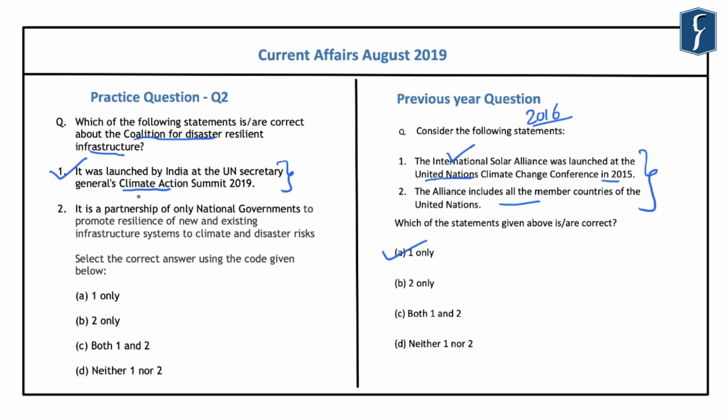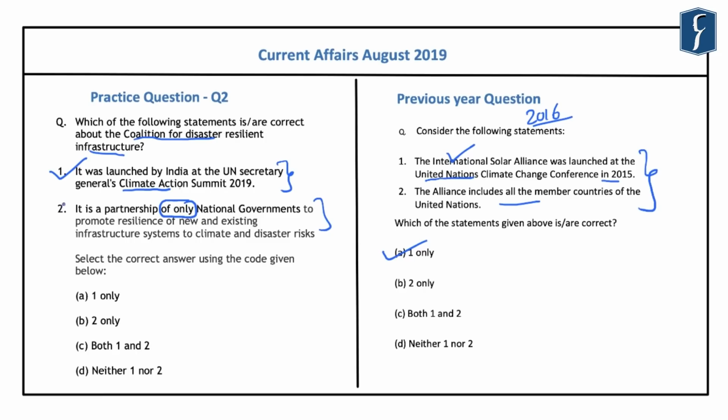Now the second statement reads that it is a partnership of only national governments to promote the resilience. So in this statement, the term only is very important to be noticed. And if you read about this Coalition for Disaster Resilient Infrastructure, you will find that it is a partnership of the national governments, the UN agencies, multilateral development banks, private sector and knowledge institutions. And it is not only a partnership of the national governments.